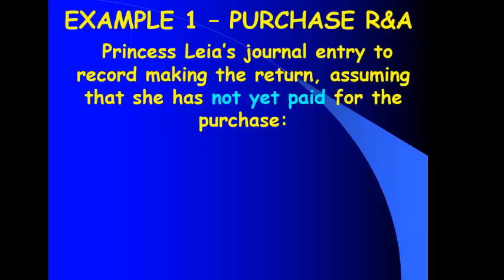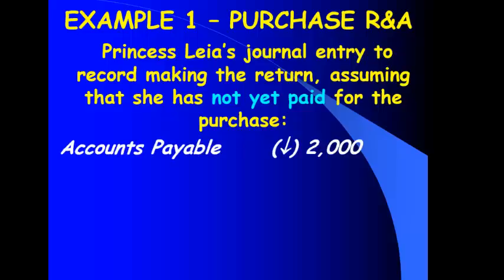What do I have less of? What's one thing? I have less accounts payable. That's a liability, and it's going down then with a debit. So we'll debit accounts payable. And what else do I have less of? Less inventory. I send it back.